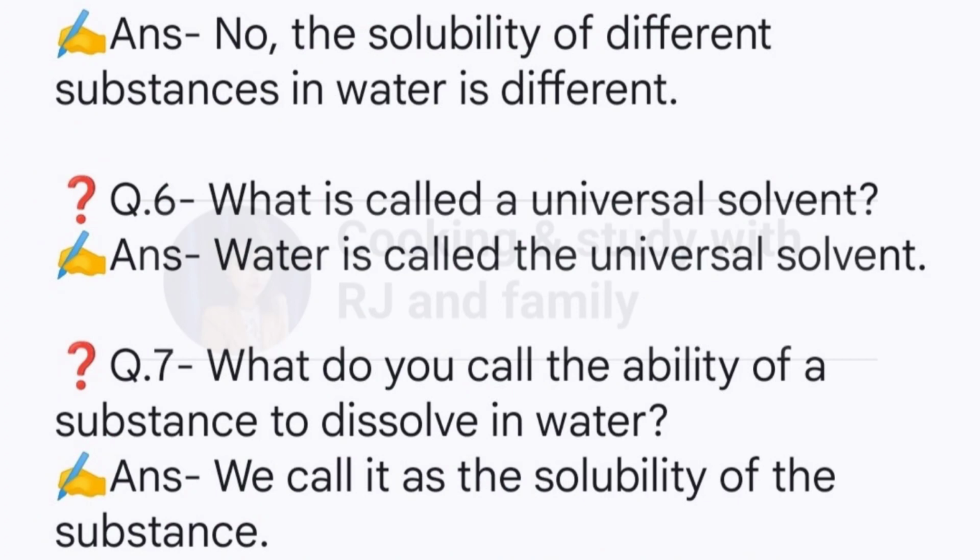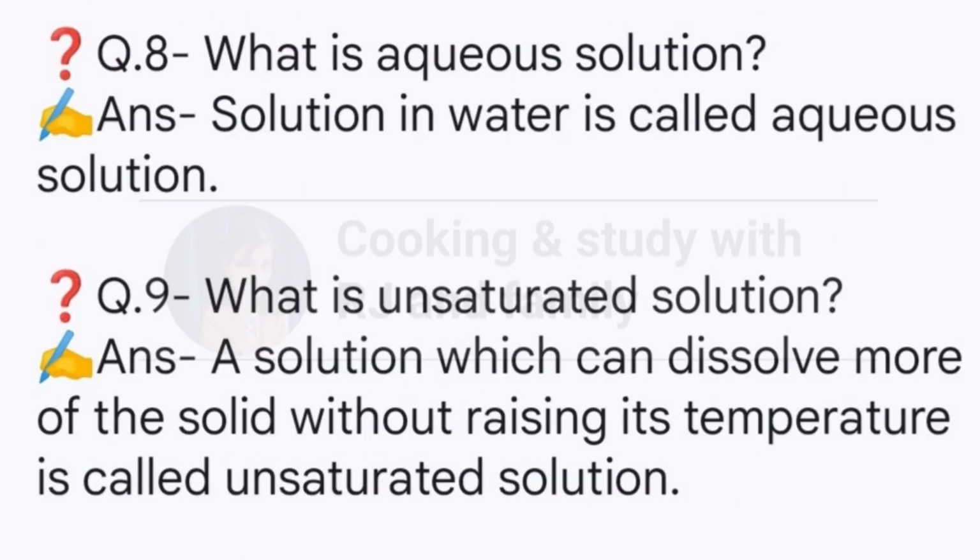Question 6: What is called a universal solvent? Answer: Water is called the universal solvent. Question 7: What do you call the ability of a substance to dissolve in water? Answer: We call it the solubility of the substance. Question 8: What is aqueous solution? Answer: Solution in water is called aqueous solution.